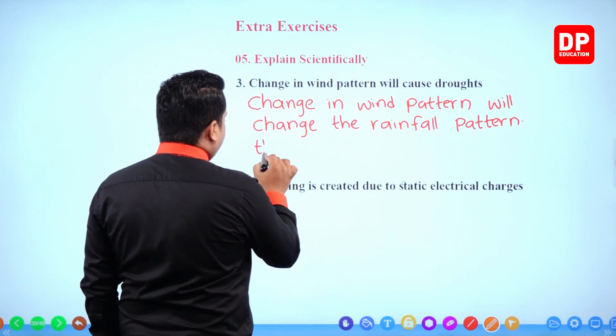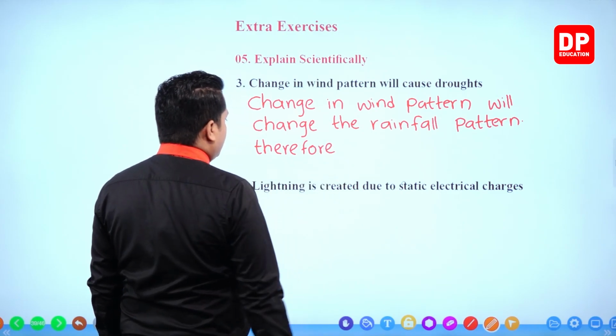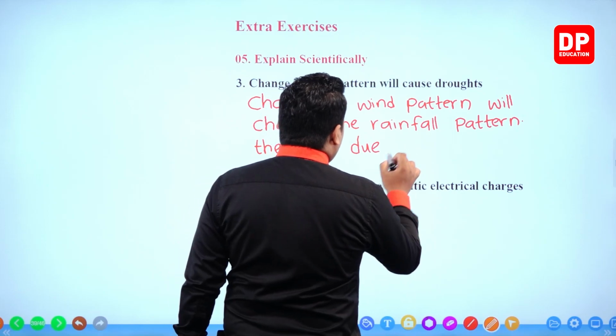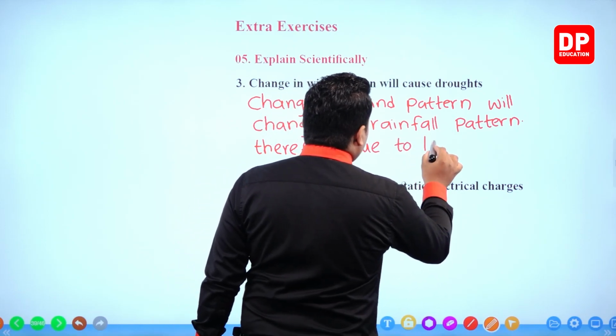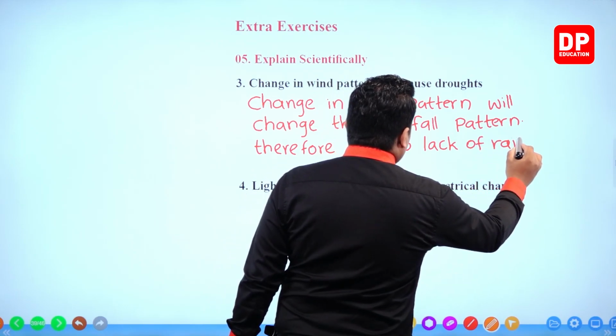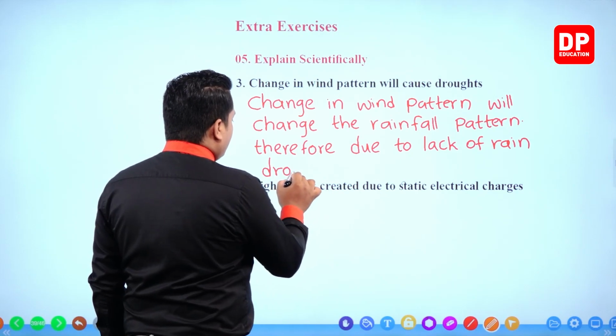Therefore, due to lack of rain, droughts will occur.